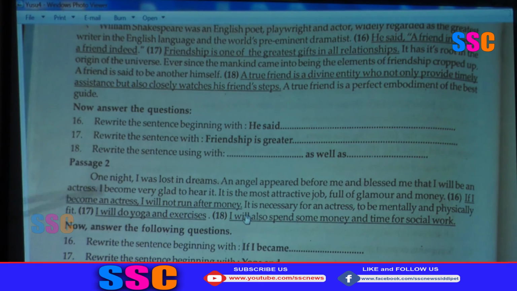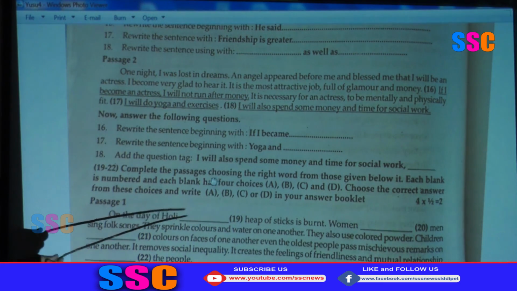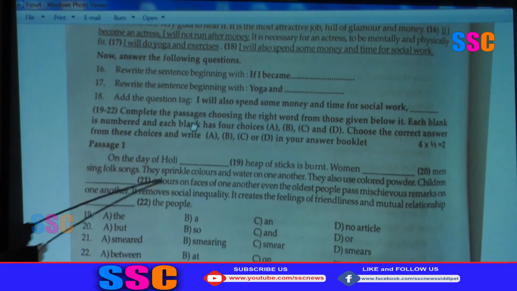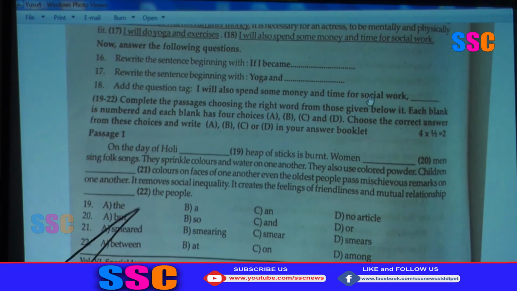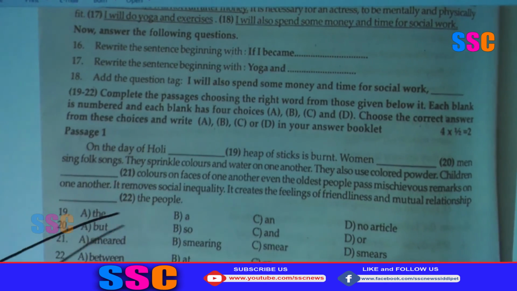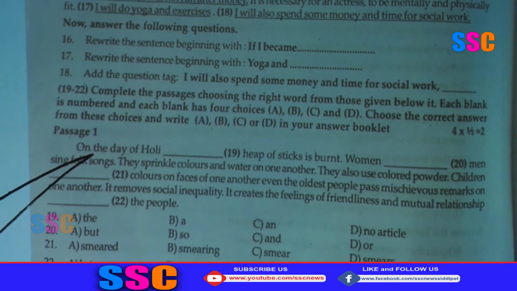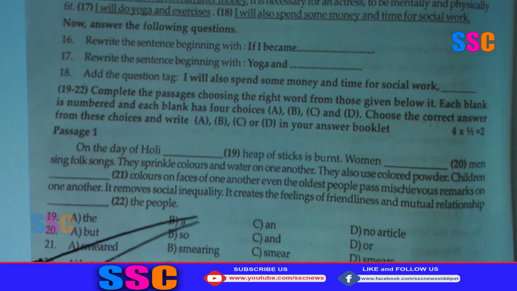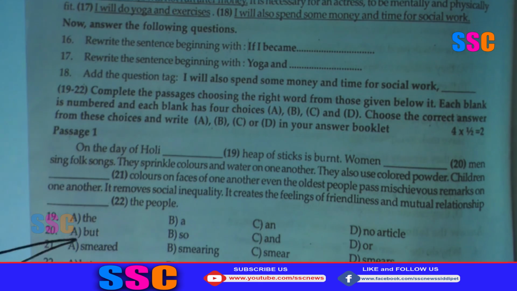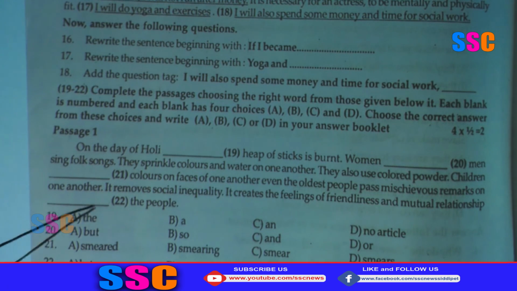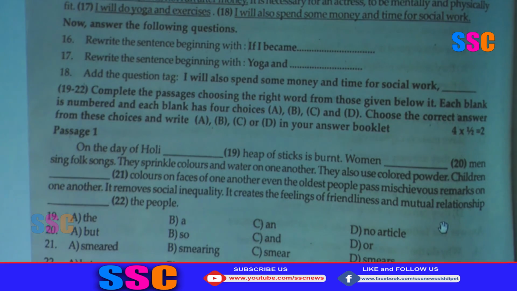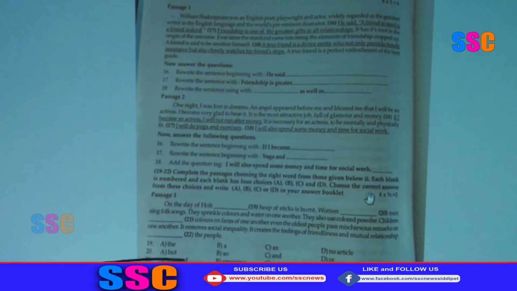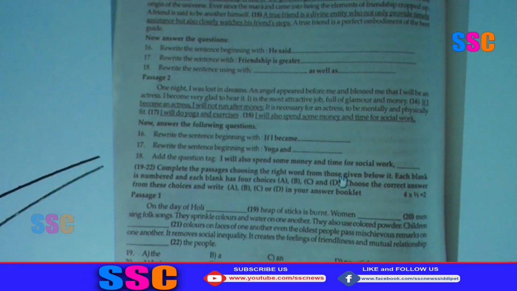Okay, next, question numbers 19 to 22. A small passage with 4 blanks. For blank 19, the 4 options are the, a, an and no article. Regarding articles, you can write easily. One day of holy dash heap. The, a, an and no article, which is the right answer? A heap. Okay, like that, conjunction, verb form: smeared, smearing, smear, smears. Okay, between, at, on, prepositions. Okay, like that, sometimes it changes.